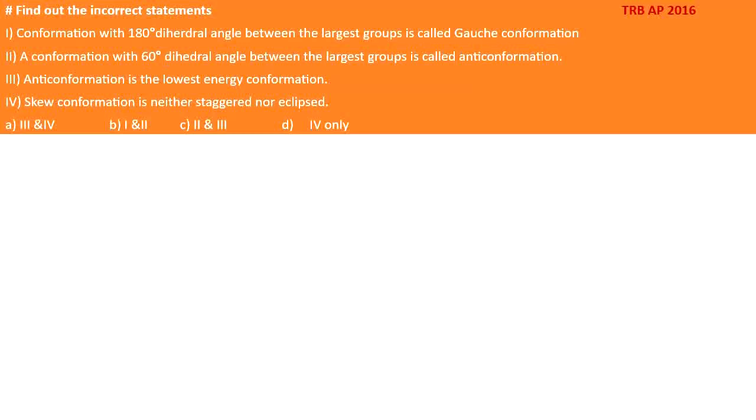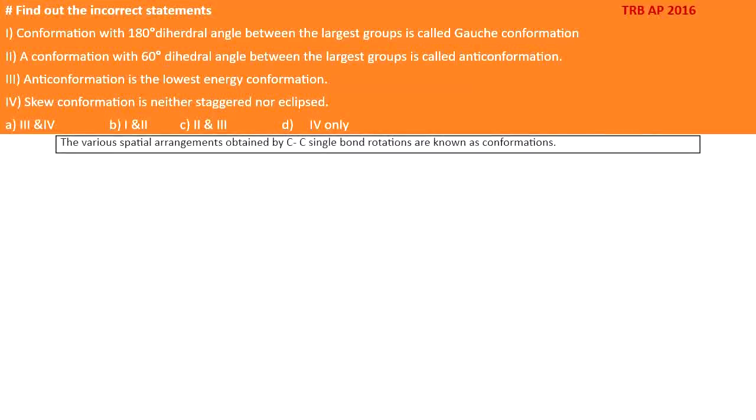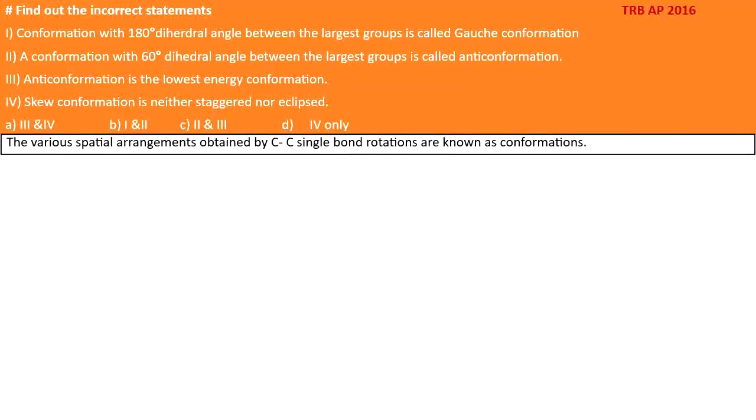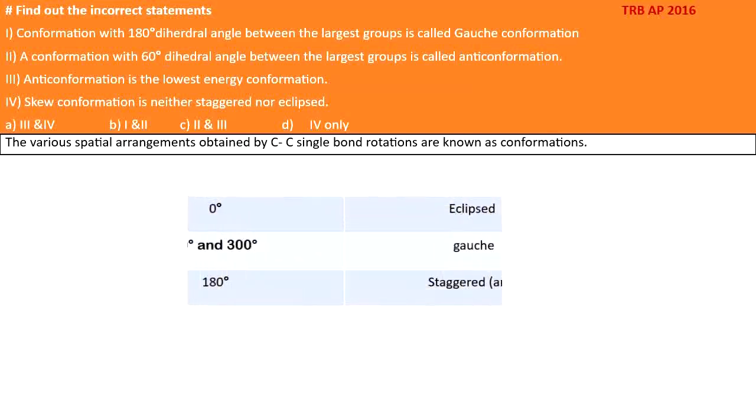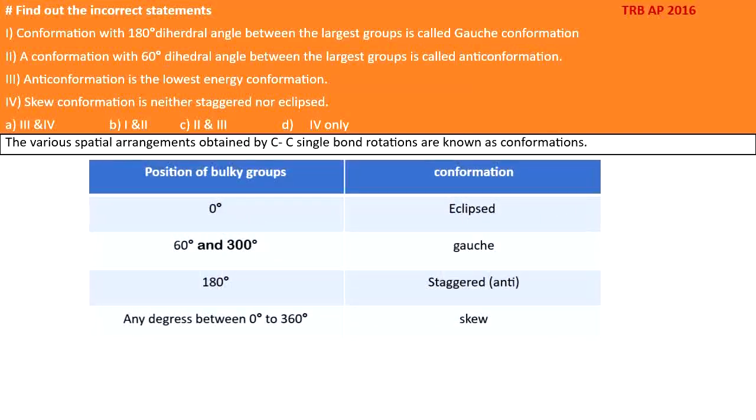Here, first of all, what are conformations? Conformations are the various spatial arrangements obtained by carbon-carbon single bond rotations. So, by rotating a carbon-carbon single bond by some degree, we can get various spatial arrangements. These are known as conformations. By means of angles, they are classified into various structures. First of all, at 0 degree, if the two bulky groups are at 0 degree, it is called eclipsed. If it is 180 degree, it is staggered, and also it is known as anti-conformation.